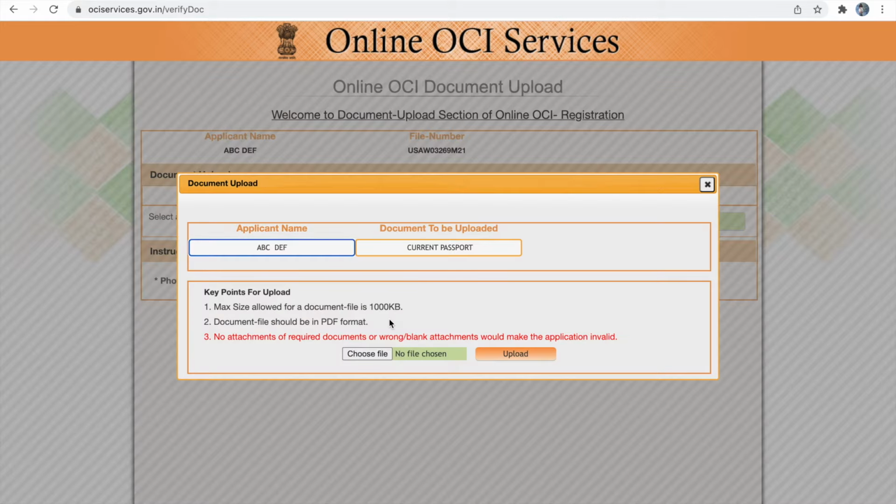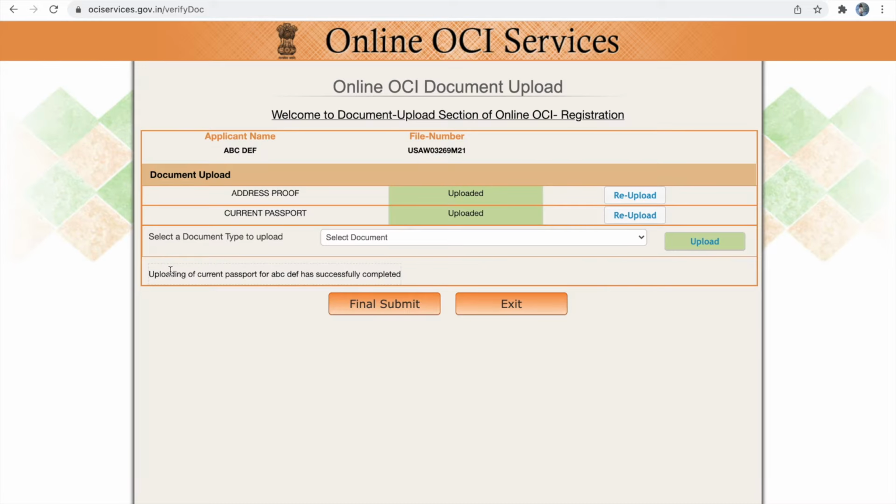While uploading your supporting documents, please make sure the maximum size of the supporting document is 1000 KB and your supporting document is in PDF format. If any of this criteria is not matched, then you will have difficulty in uploading supporting documents. You have to click choose file, and then once you choose your supporting document, click the upload button. Now it says uploading of current passport for applicant has successfully completed. Only if you see this message, your supporting document is uploaded successfully. Otherwise you have to use the re-upload button and re-upload the supporting documents.